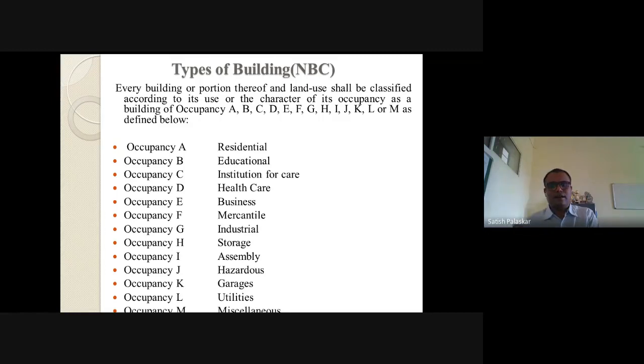Next is the type E building, business building. For the business purpose, it is divided into offices, research and testing laboratories, and essential services. So these are the three categories in business building. Office shall include any building or part which is used for paperwork documentation.